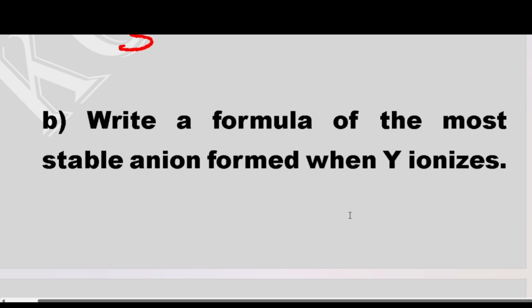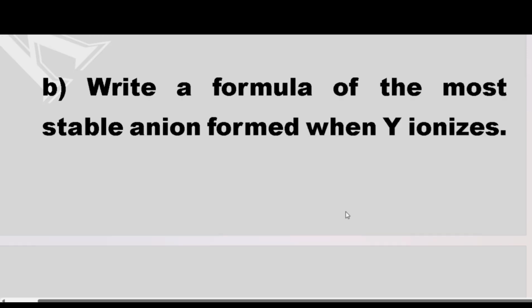So now write a formula of the most stable anion of Y. In writing the anion of Y, we will indicate Y, then the number of electrons gained, which are 3, then the charge. Because 3 have been gained, it means that now we have added 3 negative charges to the element to make it an ion. So now we have Y 3 negative, Y3-.